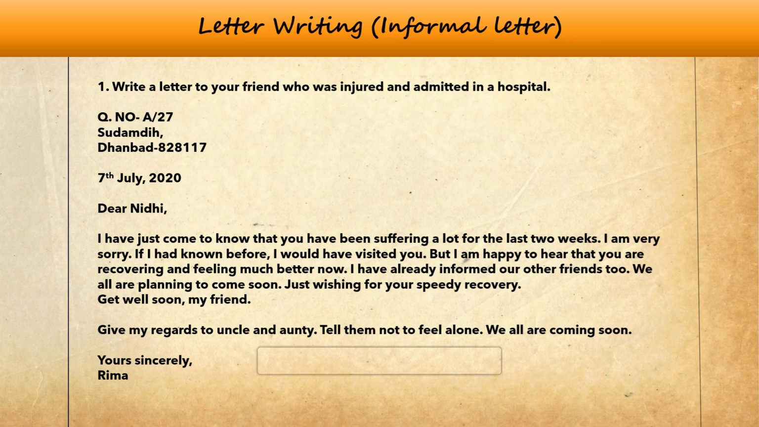As you all know, an informal letter is written to family members, relatives, friends or acquaintances. This letter is written to a friend who gets injured in an accident and is admitted to a hospital. So let's start revising the format first and then the body of the letter. I will start with the format first.